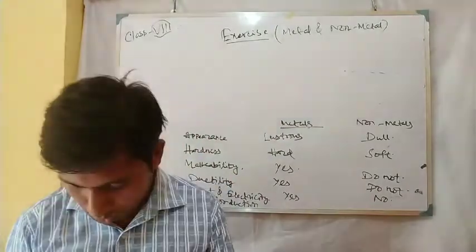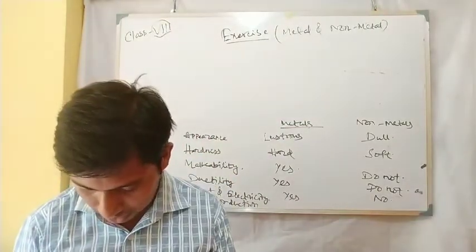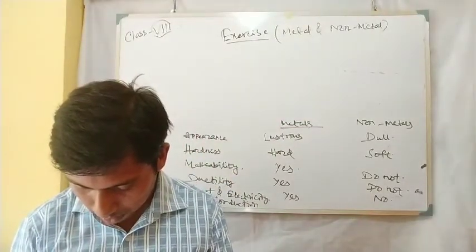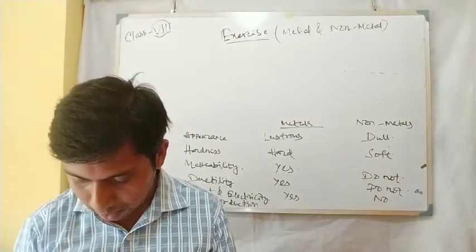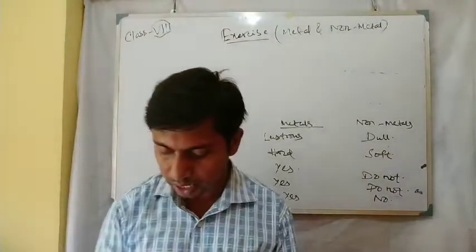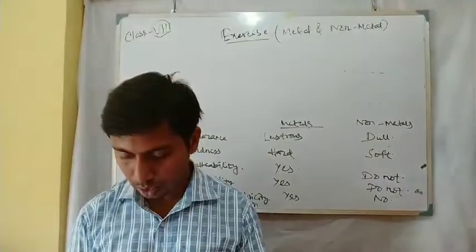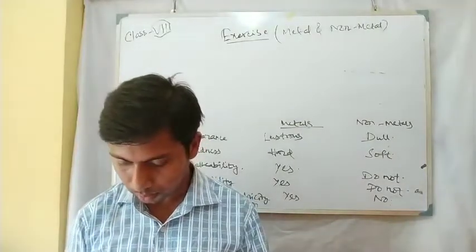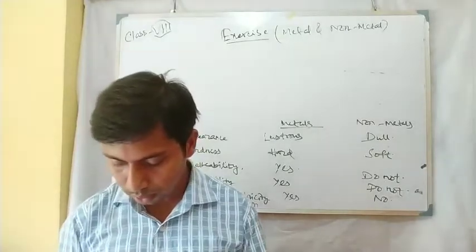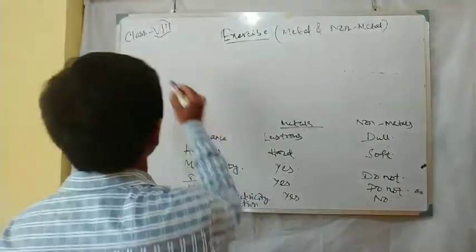Now, coming to question number 6. There are some explanation type questions. Aluminium foil is used to wrap food items. So why? 6A.